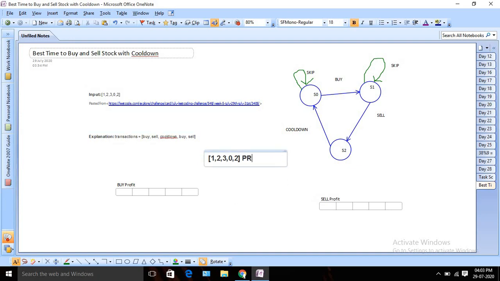Okay, prices. So what I am going to do at first, suppose I am on the first day, or day 0, you can think of. In day 0 I have two options, right? I either can buy it or I can skip it. There is no option to skip here, so in this case I am going to buy it. If I buy it, my profit is minus, whatever is the price, so 0 minus 1, it will be minus 1 only.